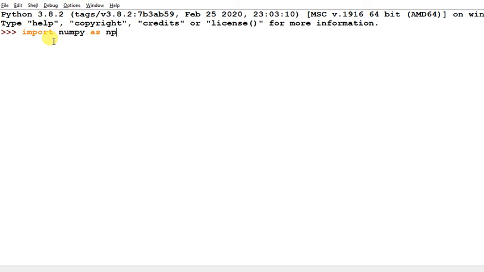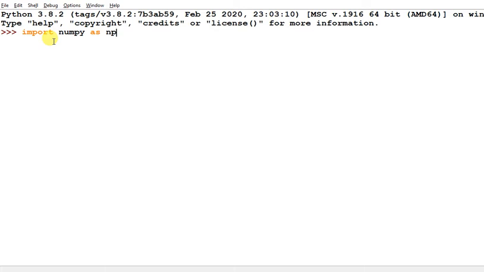I have already installed it, so it will not display any error. If you find the error occurs when you are importing NumPy, it means NumPy is not installed in your system. So first you have to install NumPy.